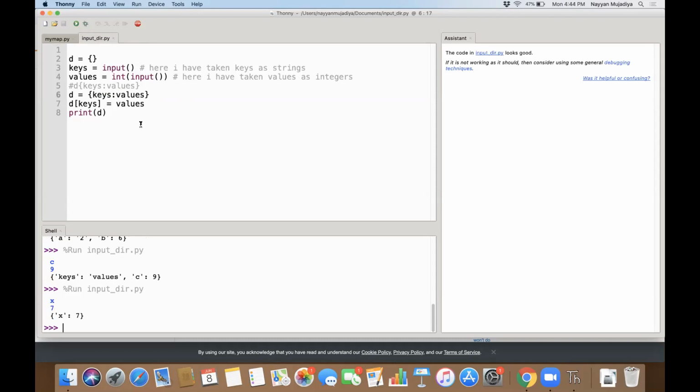Yes. So now we were able to do it one time. Now, if you want to do it for, let's say, 6 people, so basically we need to use a loop. I mean, we have not covered it, but once we cover that, we'll do this exercise again. So when you have a loop, you ask this thing 6 times, and every time you keep on adding your key and value.